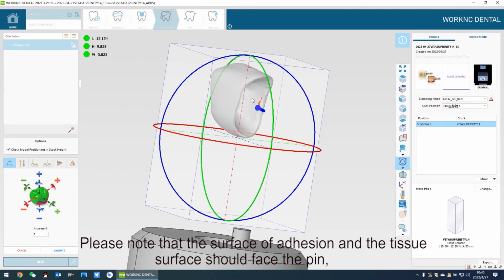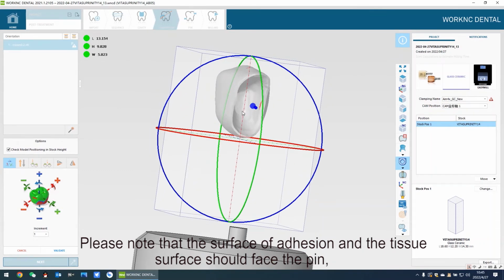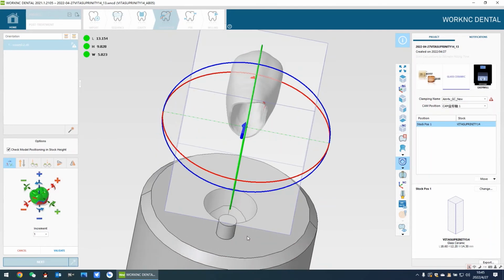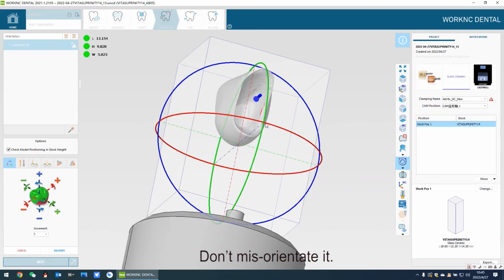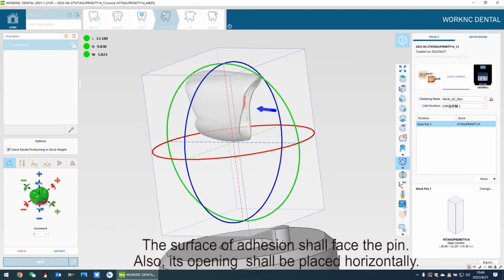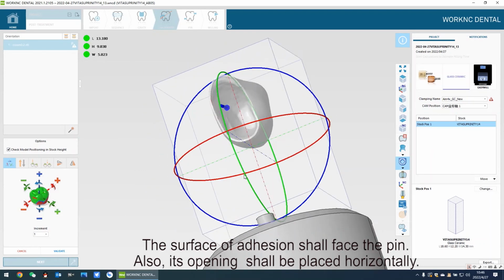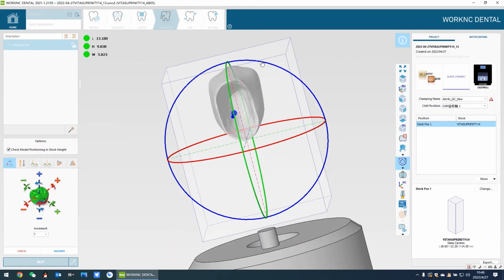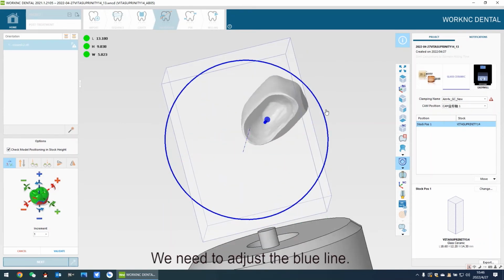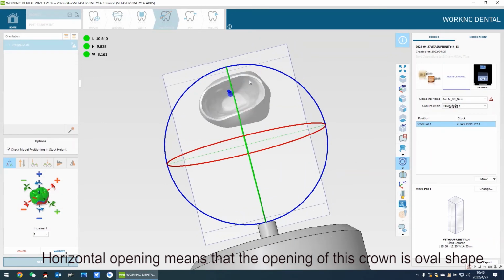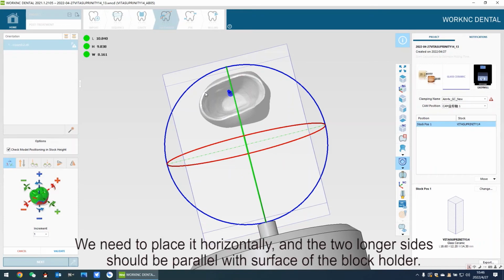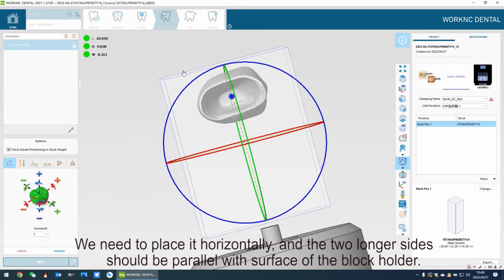Please note that the surface of adhesion and the tissue surface should face the pin, but the occlusal surface and the incisal edge should be in the opposite direction. Don't misorientate it. The surface of adhesion shall face the pin. Also, its opening shall be placed horizontally. We need to adjust the blue line. Horizontal opening means that the opening of this crown is oval shape. We need to place it horizontally, and the two longer sides should be parallel with the surface of the block holder.